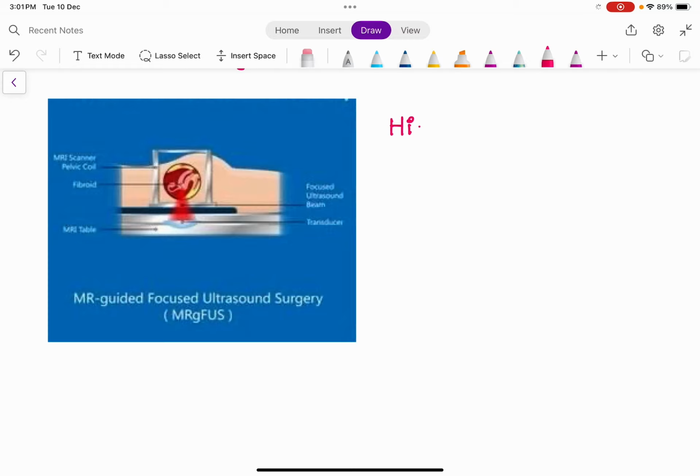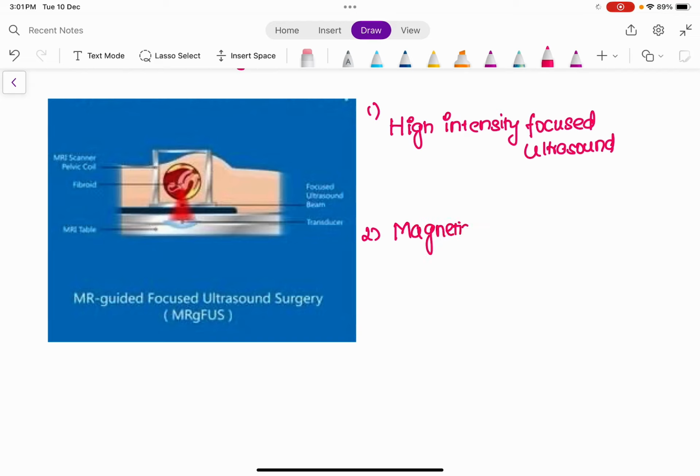One is high intensity focused ultrasound, and the second one is, as you can see here, magnetic resonance focused ultrasound.